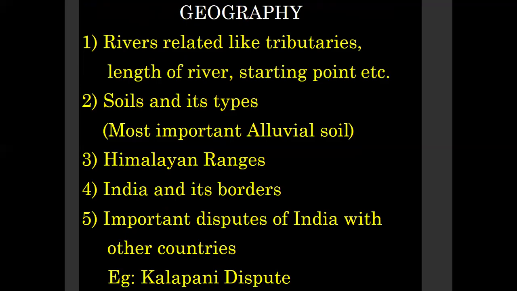So questions on rivers like tributaries of the particular river, length of the river, starting point of the river, etc. Questions can be framed like that. Next, coming to second one, soils and its types. In this, most commonly we see questions from alluvial soil. Next one, Himalayan ranges, India and its borders, the surrounding boundary countries of India.